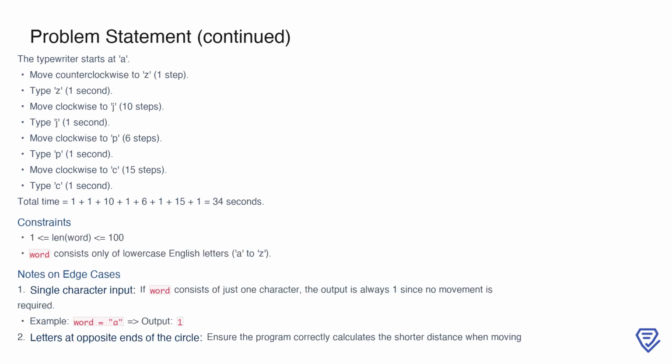Now consider the word ZJPC. Starting at A, the first move is counterclockwise to Z, which is only 1 step away and takes 1 second. Typing Z adds another second. Then, you move clockwise to J, which requires 10 steps and takes 10 seconds. Typing J adds 1 more second. After that, you move clockwise to P, which is 6 steps and takes 6 seconds, and typing P adds 1 second. Finally, you move clockwise to C, which is 15 steps and takes 15 seconds, and typing C adds 1 more second. Adding all these times, the total comes to 34 seconds.